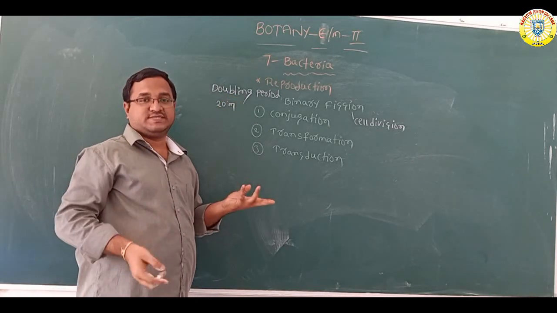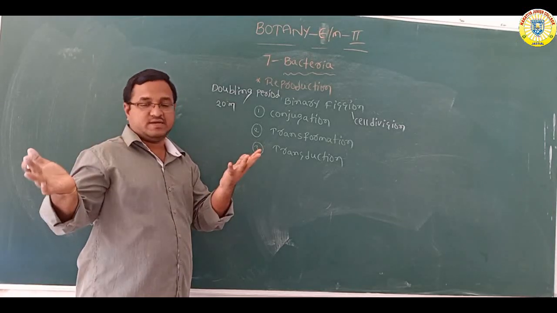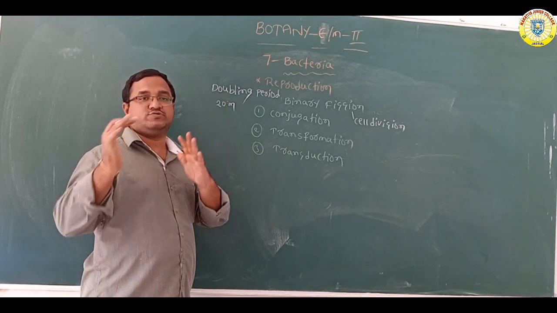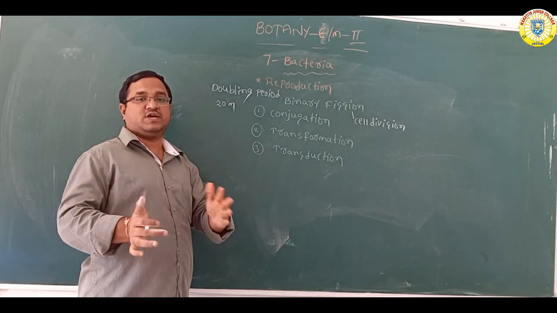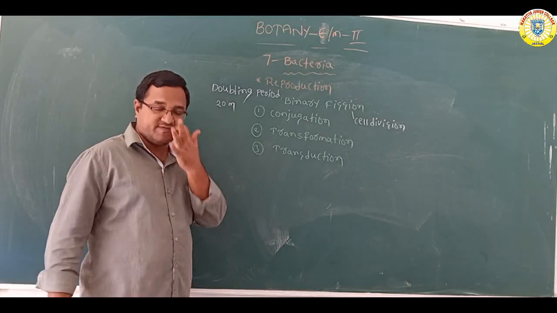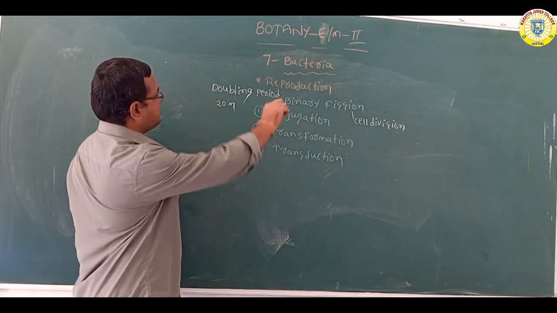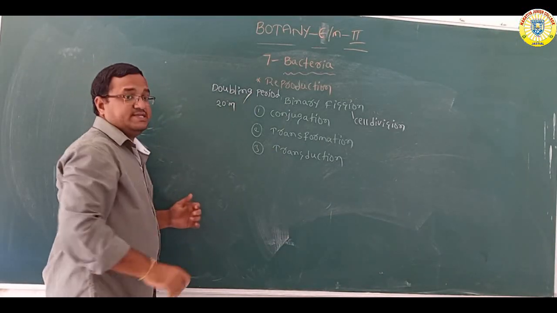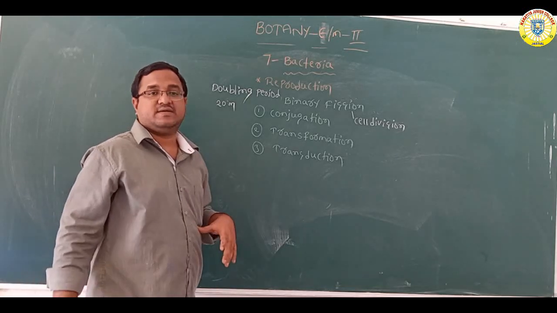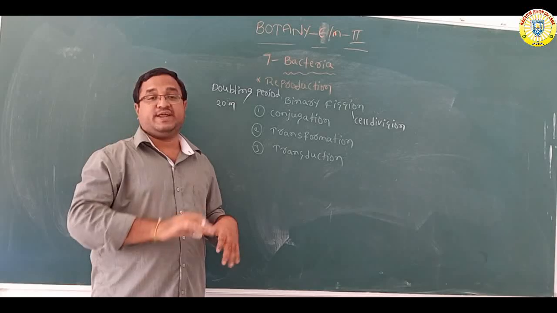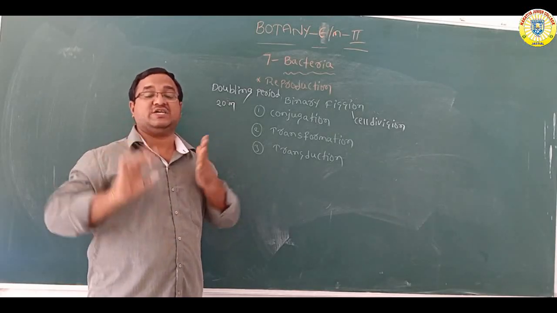After 20 minutes, the bacterial cell goes to another binary fission. So one cell gives rise to two cells, two give rise to four, four give rise to eight. That is binary fission, and the doubling period should remain. Now, what about sexual reproduction? True sexual reproduction is absent in bacteria.